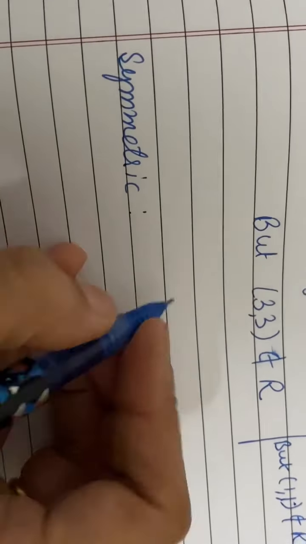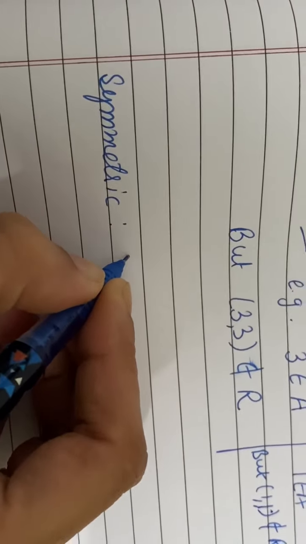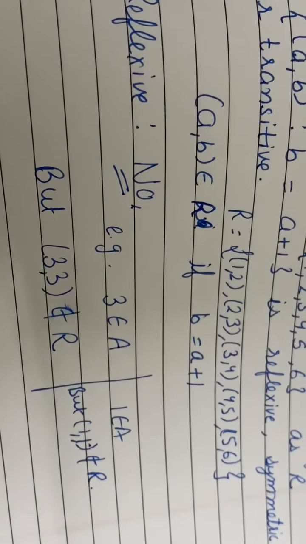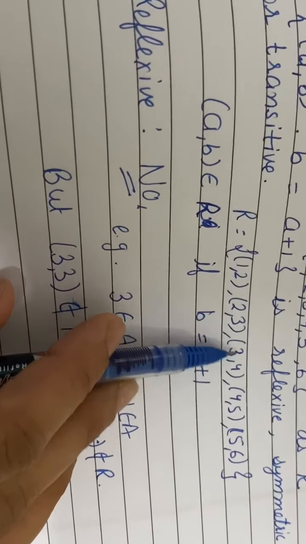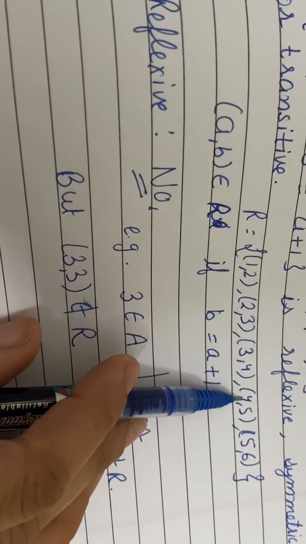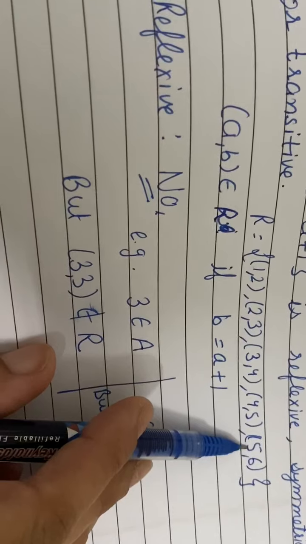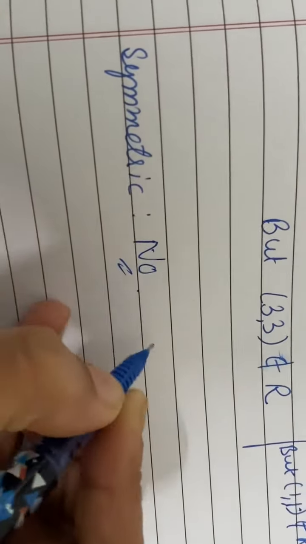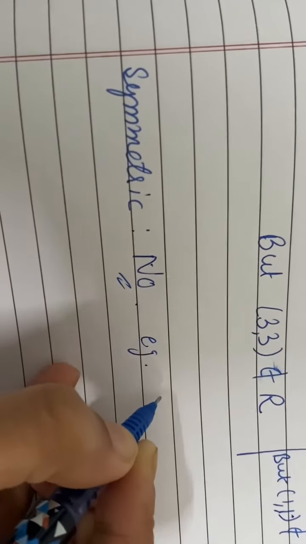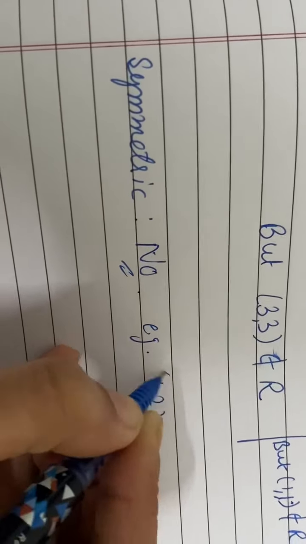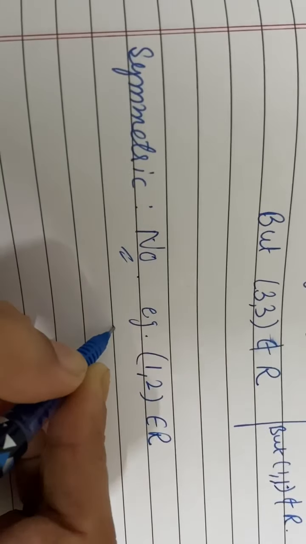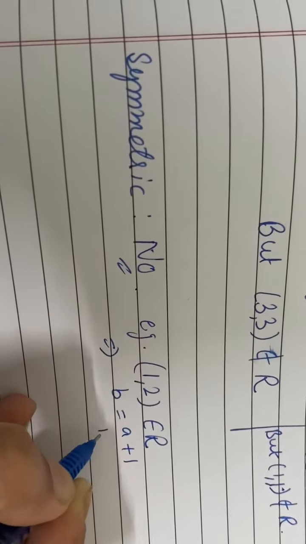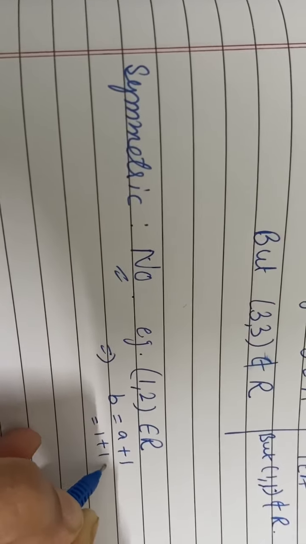Then for symmetric. For symmetric, can you see if 1 2 is here, is 2 1 here? No. Is 3 2 here? No. Is 4 3 here? No. Is 5 4 here? No. Is 6 5 here? No. So we can say no. Why no? For example, 1 2 belongs to R. That means B is equal to A plus 1. 1 plus 1, that will be 2.